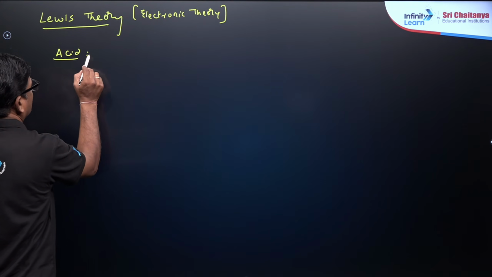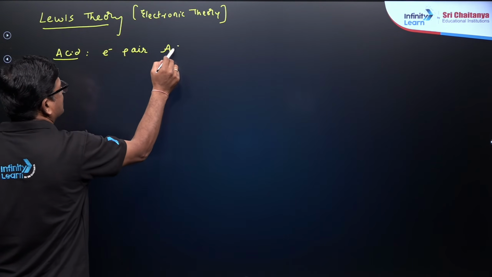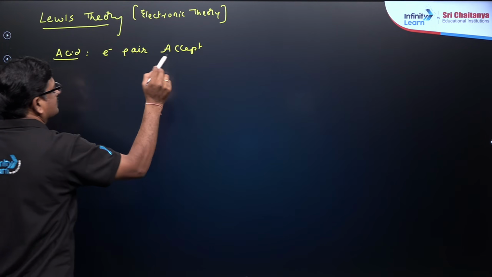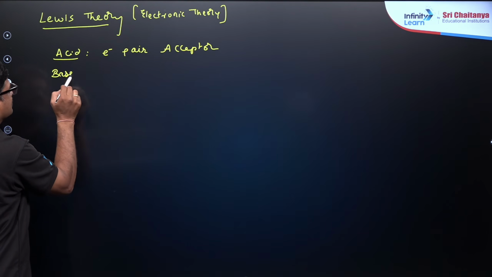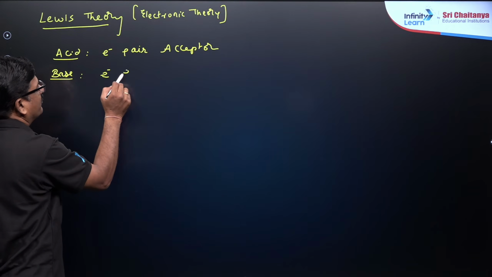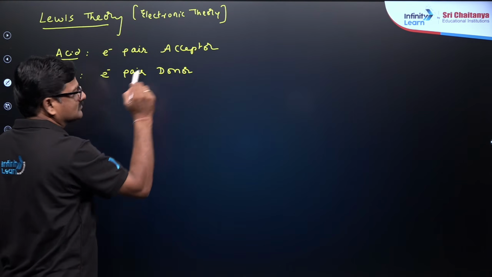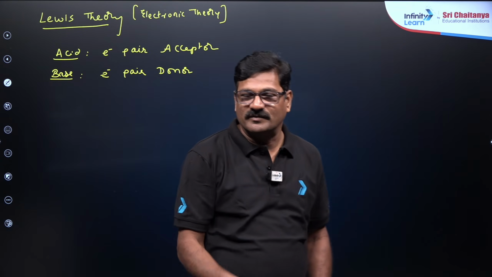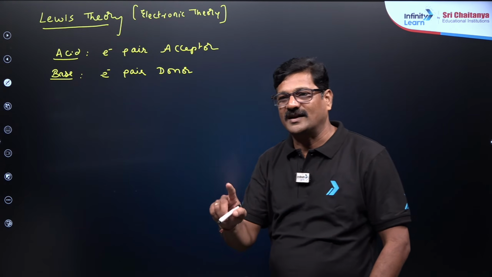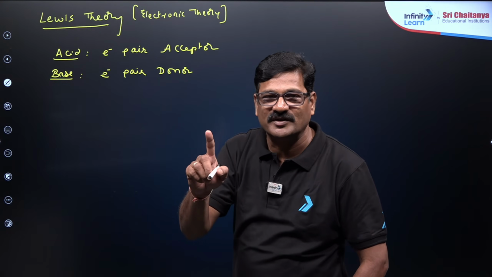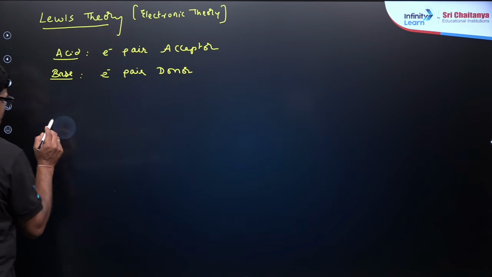is electron pair acceptor, and the base is electron pair donor. That's it. So whenever an electron pair donor is giving the electron to an electron pair acceptor, दोनों के बीच में क्या होगा? एक coordinate covalent bond होगा.